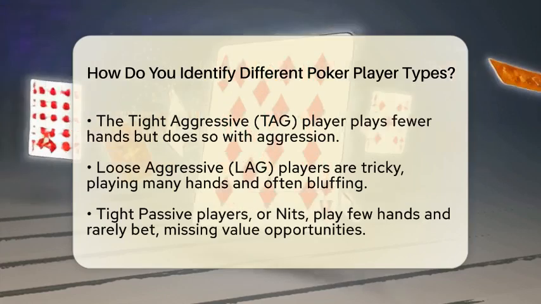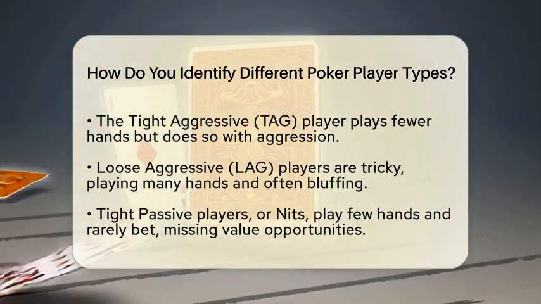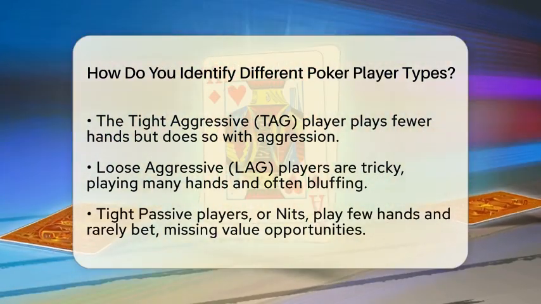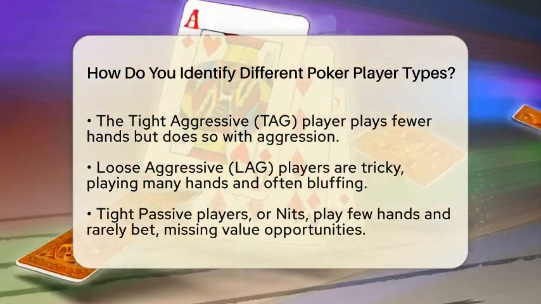Then we have the loose aggressive player, known as LAG. These players are tricky because they play many hands and are very aggressive. They often bluff, but this can lead to mistakes if they overextend themselves.